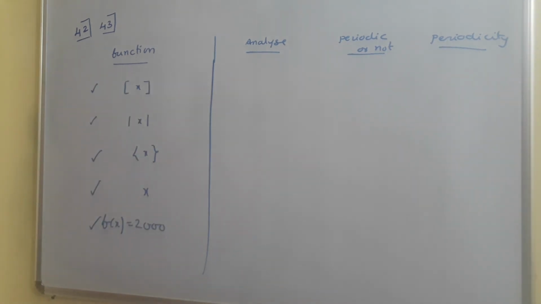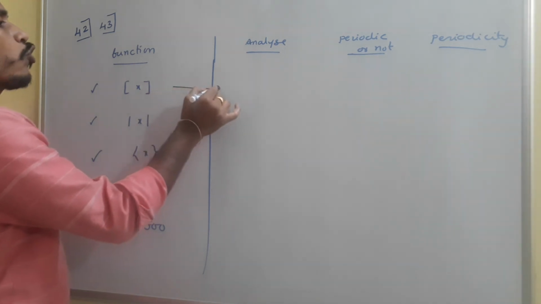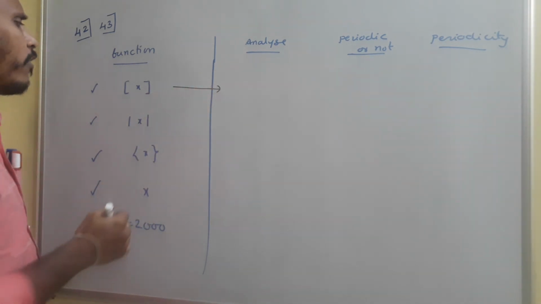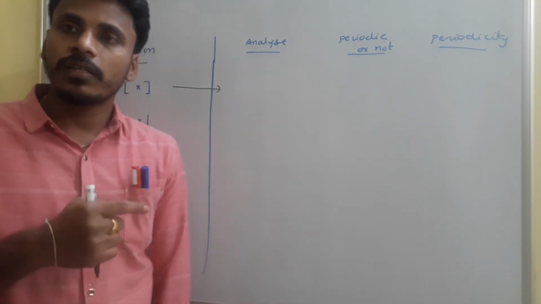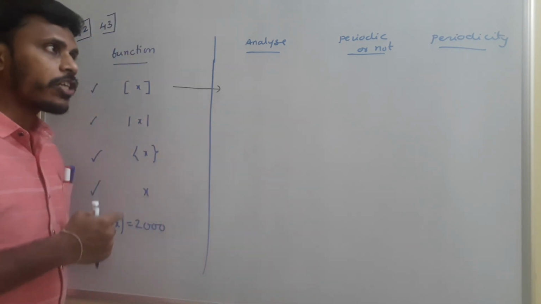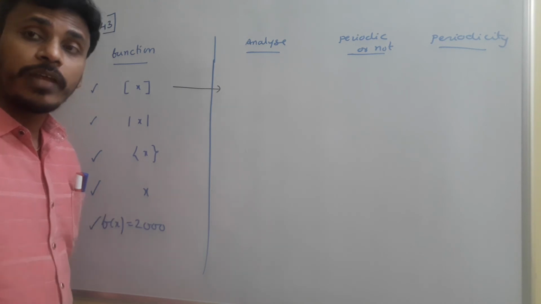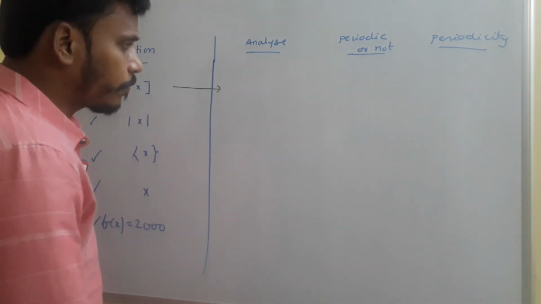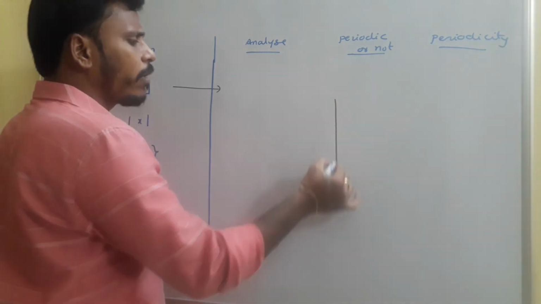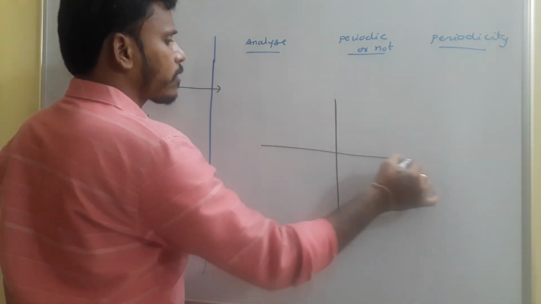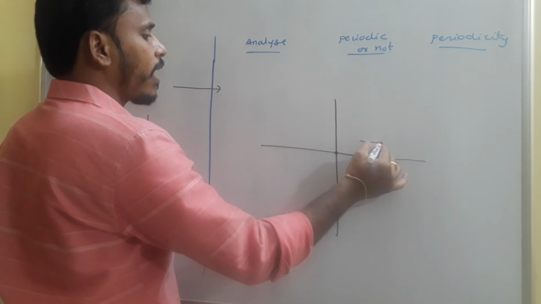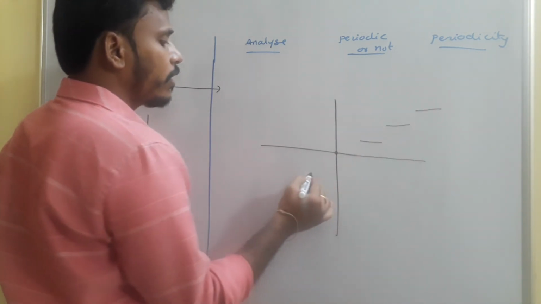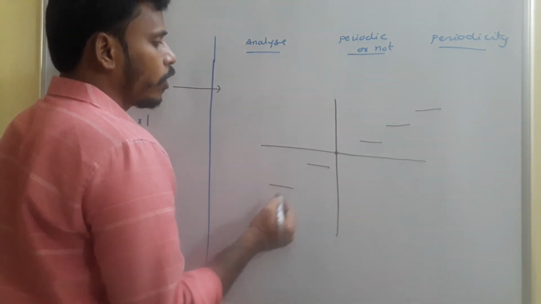f of x is equal to step x. How to analyze? If the function shows the same behavior after a certain interval, then it is called periodic, and the length of that interval is called the periodicity. We are all familiar with the graph of step x. It is just like a steps format, right? This is the graph of step x, as we all know.